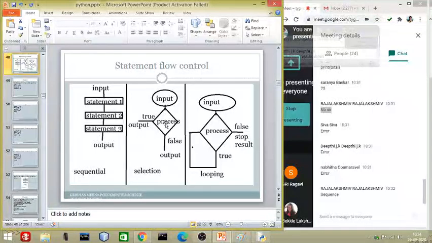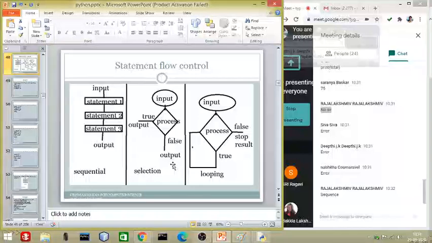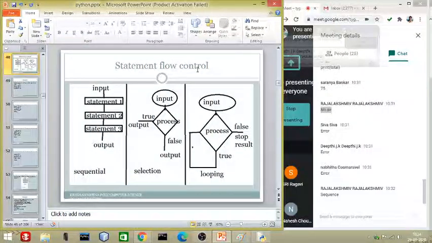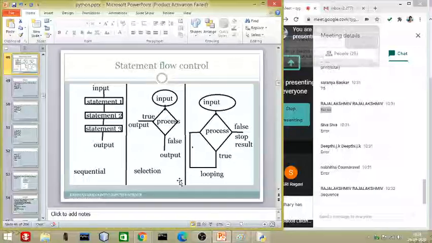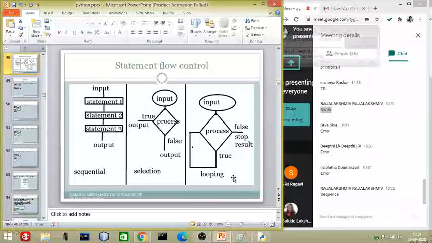In any condition, both answers will never come. This is called selection statement flow control. I hope it is clear to everybody. I will show you with examples, don't be worried. And the last one is called looping statement flow control.